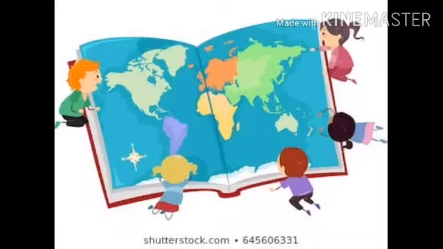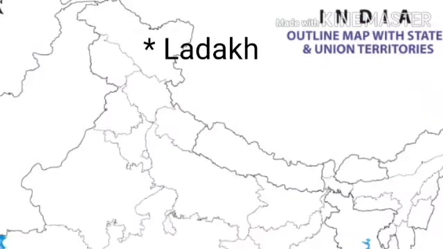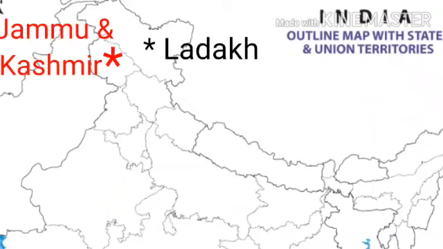So far, we have studied theoretically about various places and their spots. It's time to learn to mark these places on a map. Let's spot Ladakh. It is at the top of the northern part. Next, Jammu and Kashmir. It is located in northwest of India in the Himalayan region.